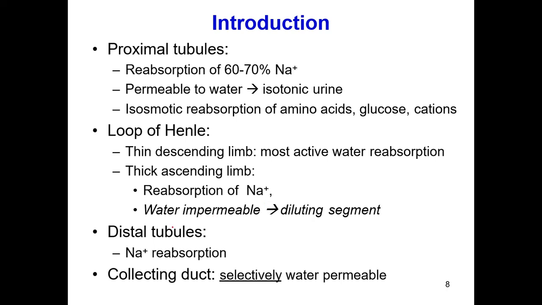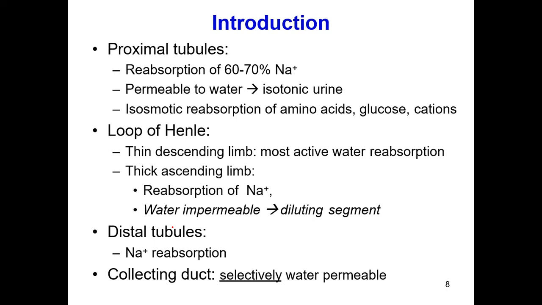As the fluid moves up into the thick ascending loop of Henle, the thickness of the loop increases, so it is impermeable to water. Only ion reabsorption takes place, mainly sodium, potassium, and 2 molecules of chloride moving through the symporter system, at site number 2.